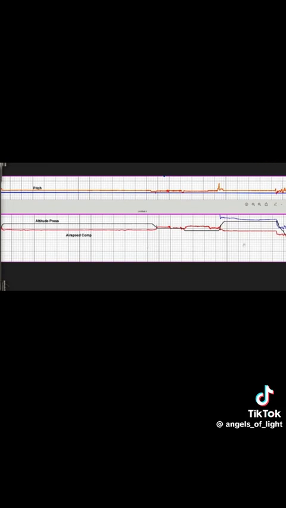And when you see that wiggly line at the end, that's what landing always looks like, because there's a lot of pitching and moving around and up and down going on for the landing, right? So that's basically, from what I can see, what landing always looks like on the pitch data, right?